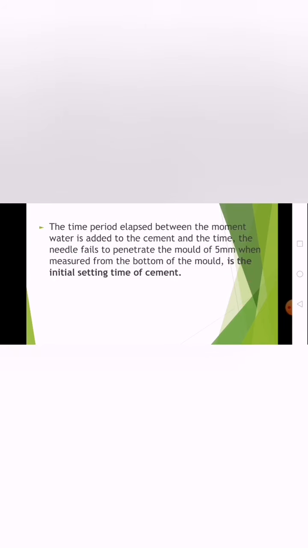The time period elapsed between the moment water is added to the cement and the time the needle fails to penetrate the mold to 5 mm, measured from the bottom of the mold, is the initial setting time of cement. This is the needle used for finding initial setting time of cement, and the needle with annular attachment is used for final setting time of cement.